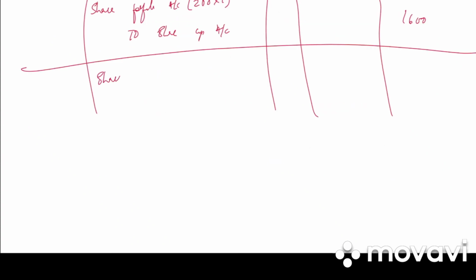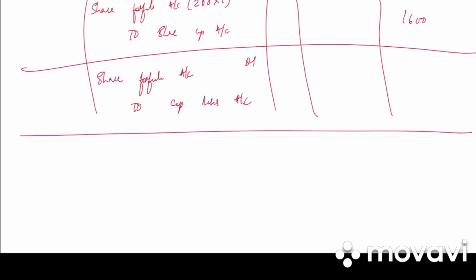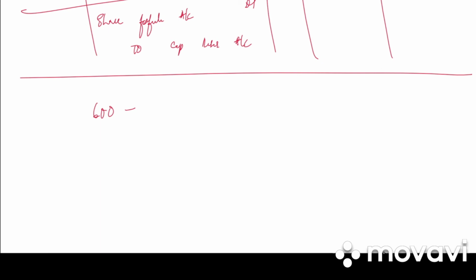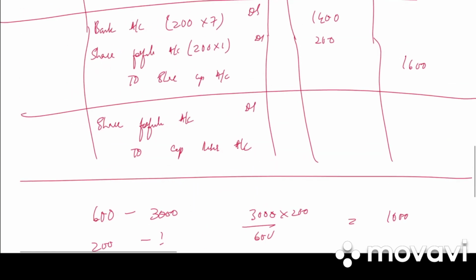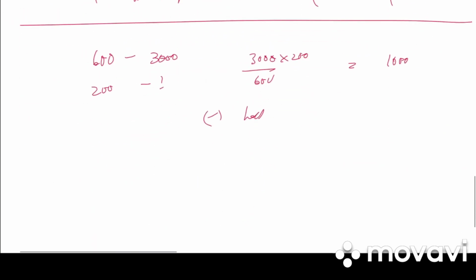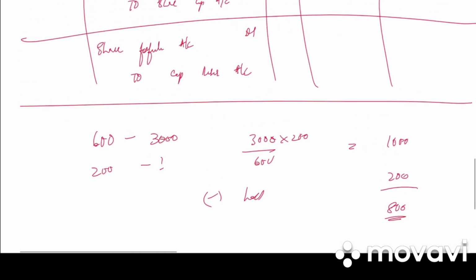Like the last entry, share forfeiture account debited to capital reserve account. So for 600 shares, the profit is 3,000. For 200, it is how much? 3,000 into 200 divided by 600, 1,000 rupees. Less loss on reissue is 200. So 800 is transferred to capital reserve. 800 debit, 800 credit. Write the narration: profit on 200 reissued shares transferred to capital reserve account.